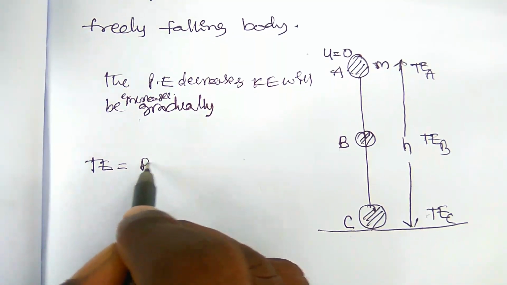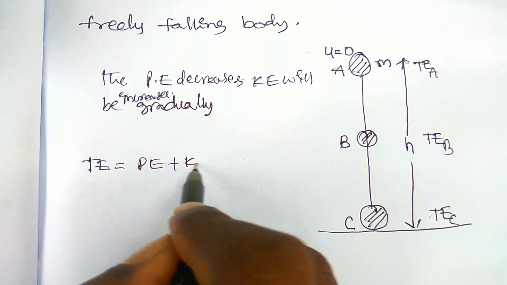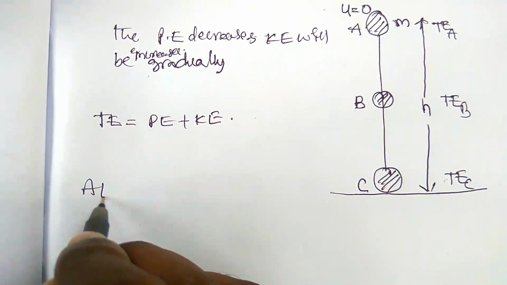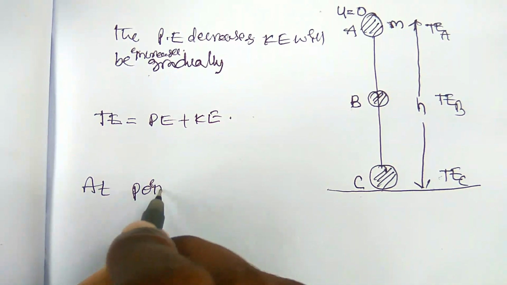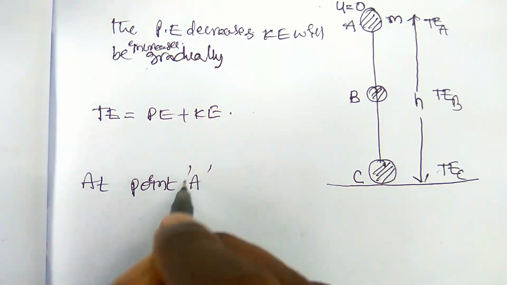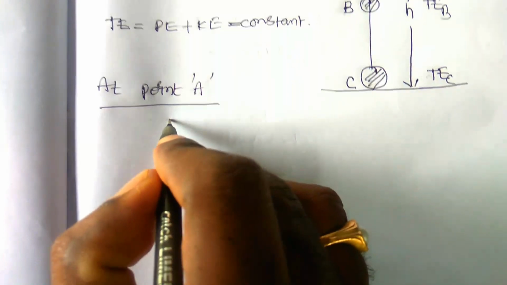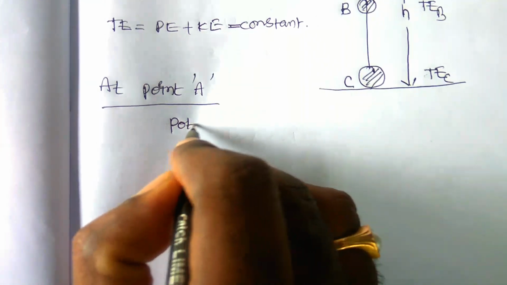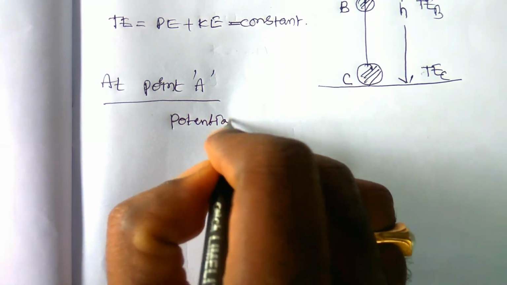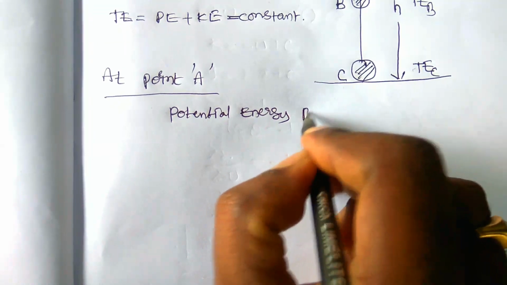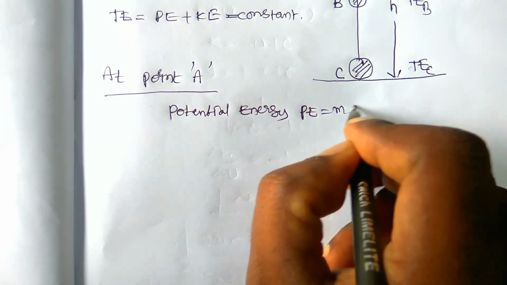Total energy is equal to potential energy plus kinetic energy. So at point A, we find the energy at point A. Potential energy at point A, PE, is equal to mgh.